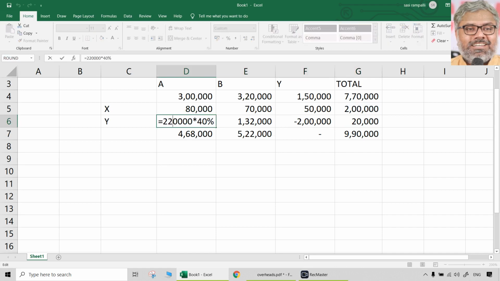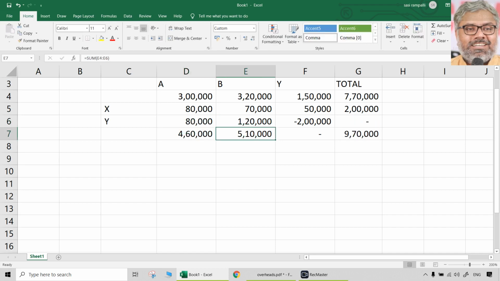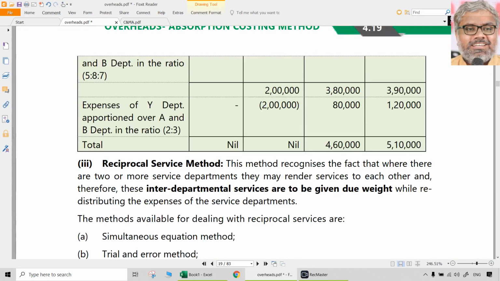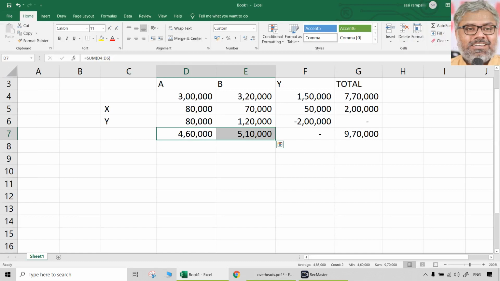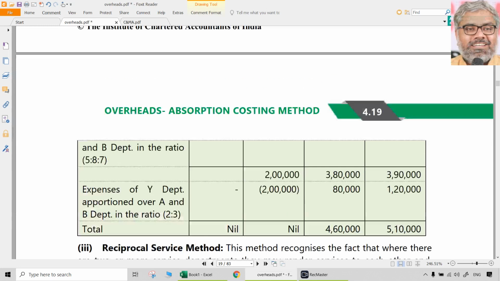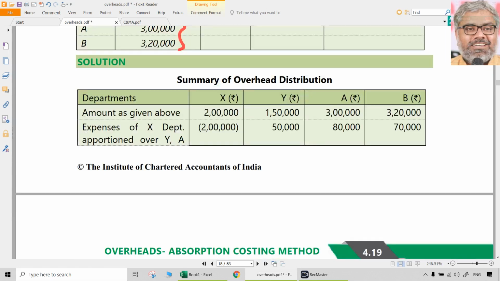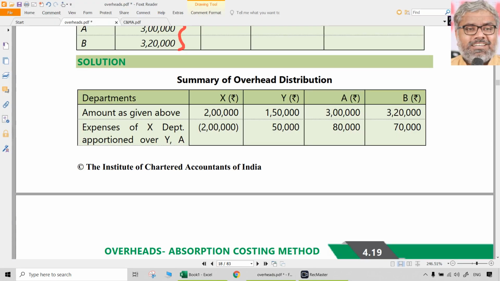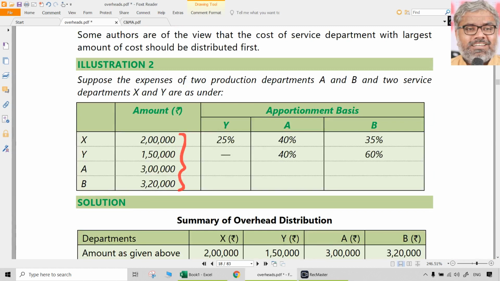So instead of 2,20,000, I have to just apportion 2 lakhs. 9,70,000 is guaranteed, but the final answer is now what? 4,60,000 to A and 5,10,000 to B. So the original cost of X has been apportioned to A, B and Y in the ratio of 40%, 35% and 25%.